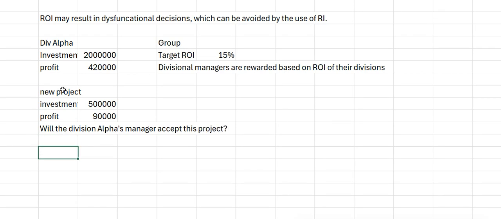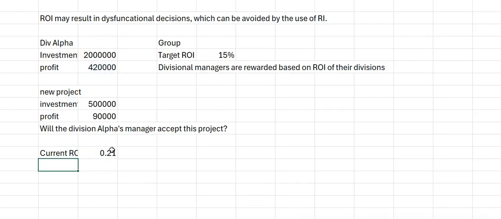Let's analyze. Now let's think like the manager. Division Alpha has a current ROI, return on investment, of how much? Profit of 420,000 divided by investment of 2 million.